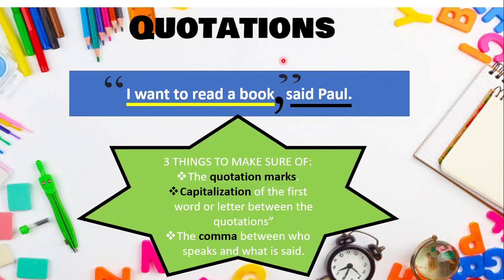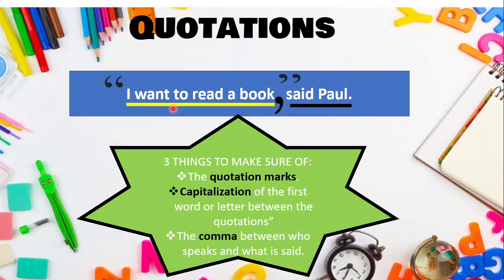Where do we put the quotation marks? To what the speaker said. Okay? It is put in the part that says what the speaker said. I want to read a book. What did he say? I want to read a book. This is where you put the quotation marks. And of course, the comma is inside here, it's not after, because we have said Paul at the end of the sentence.